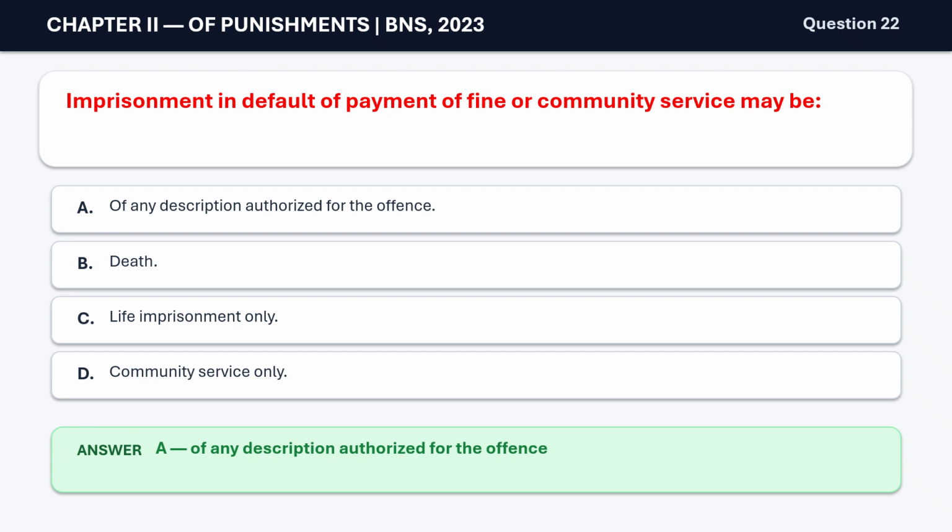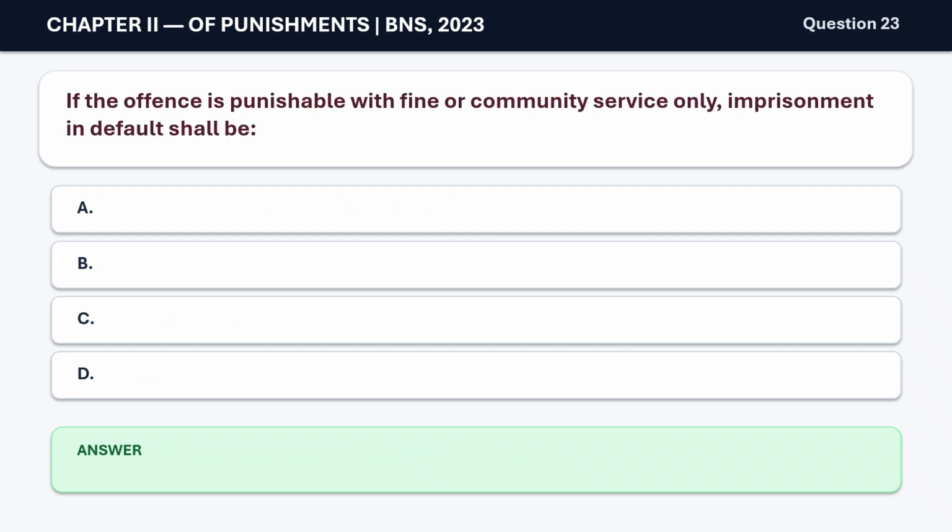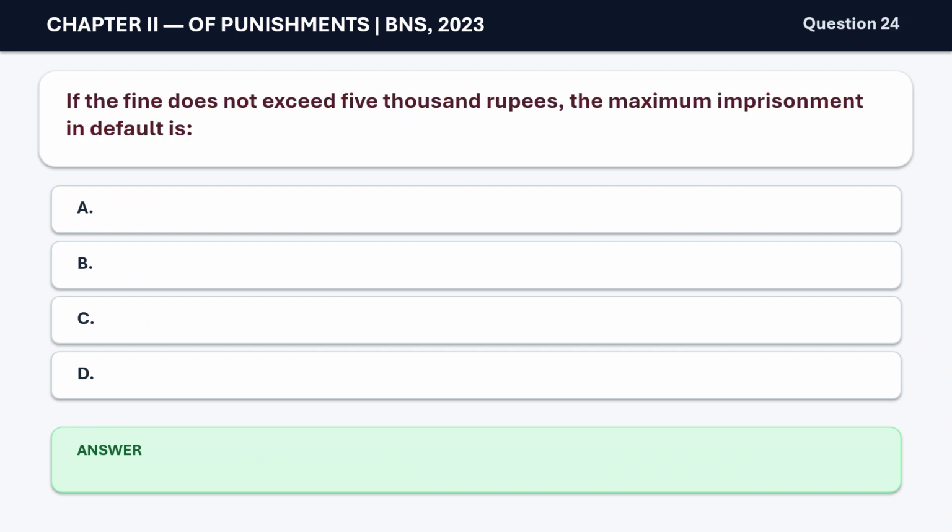Question 23. If the offence is punishable with fine or community service only, imprisonment in default shall be A. rigorous, B. simple, C. solitary, D. life imprisonment. The correct answer is B. simple imprisonment. Question 24. If the fine does not exceed 5,000 rupees, the maximum imprisonment in default is A. 1 month, B. 2 months, C. 4 months, D. 6 months. The correct answer is B.